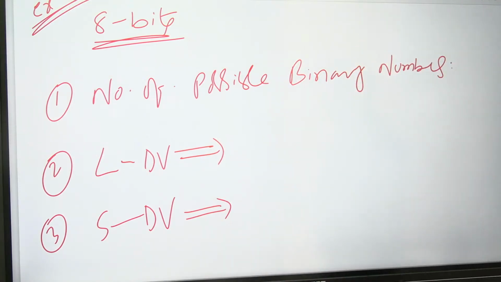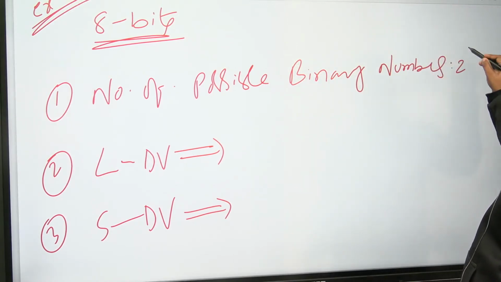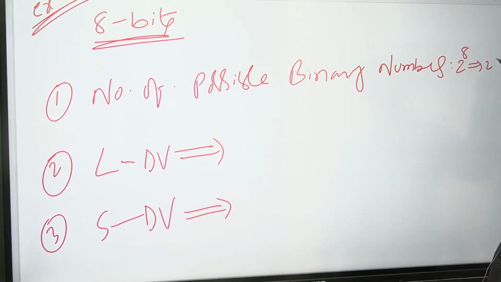Now start. 8 bits. Number of possible binary numbers. What is the answer? Everywhere 2 choices, 8 times, so 2 power 8, which is 256.